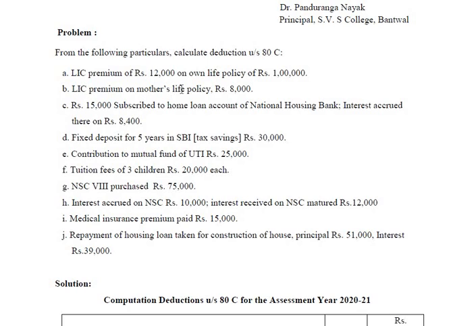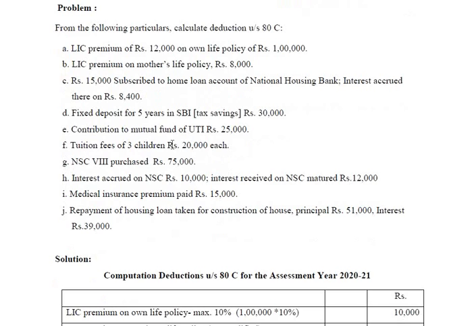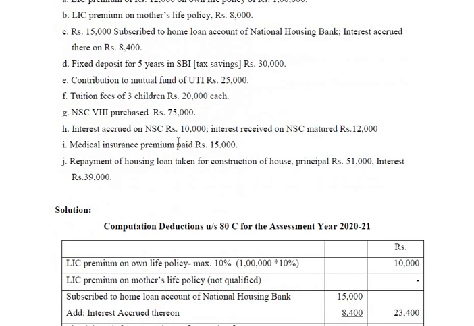Okay, LIC premium on mother's life. So this is not allowed because only insurance premium paid on the life of self, spouse and children is allowed. This is not qualified. Rupees 15,000 subscribed to home loan account of National Housing Bank. This is allowed. Even interest accrued thereon is allowed. That's qualified. Fixed deposit for 5 years in State Bank of India tax saving scheme, that's also allowed. Contribution to mutual fund of Unit Trust of India, that's also qualified.